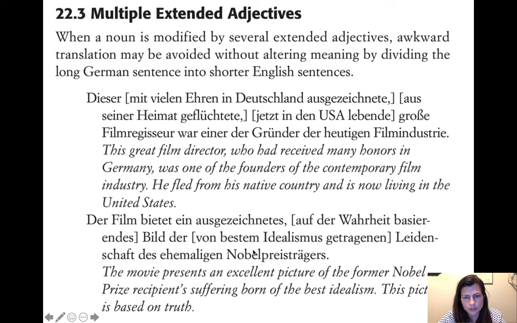the Nobel Prize recipient's suffering. This genitive is represented in the apostrophe s there, right? And then born of the best idealism is von bestem Idealismus getragenen. So then we're done with that, but then we realize we haven't done auf der Wahrheit basierendes, and then we just change that into a whole sentence. This picture is based on truth.